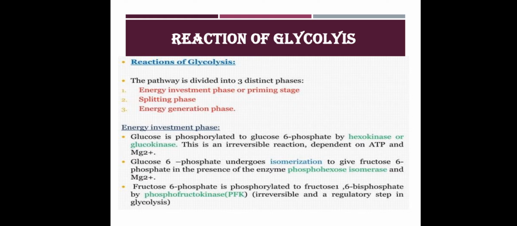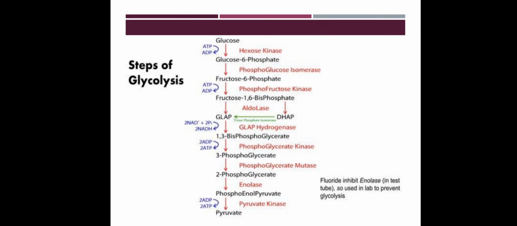Reactions of glycolysis. The pathway is divided into three distinct phases. First, the energy investment phase or priming stage. Second, the splitting phase. Third, the energy generation phase. In the first, energy investment phase, energy is utilized or consumed. And in the third phase, energy generation, energy is produced. We have already seen that in the first steps there will be a usage of ATP, which is converted to ADP.